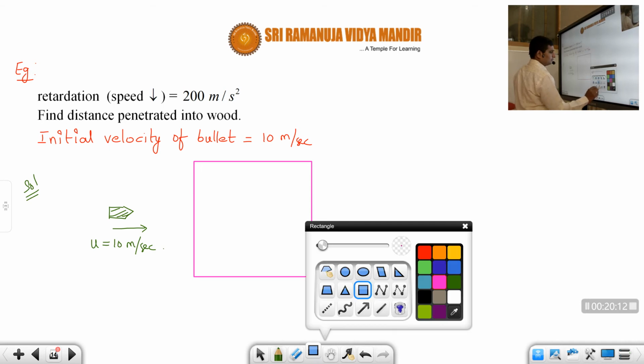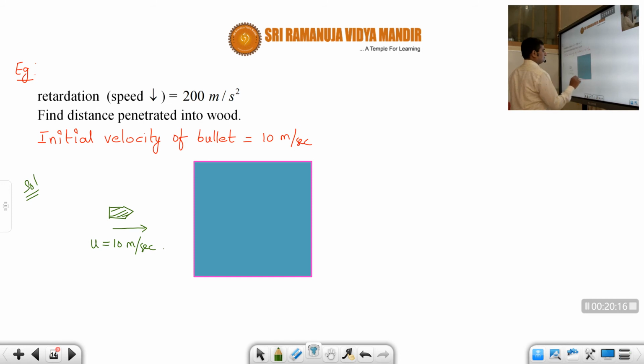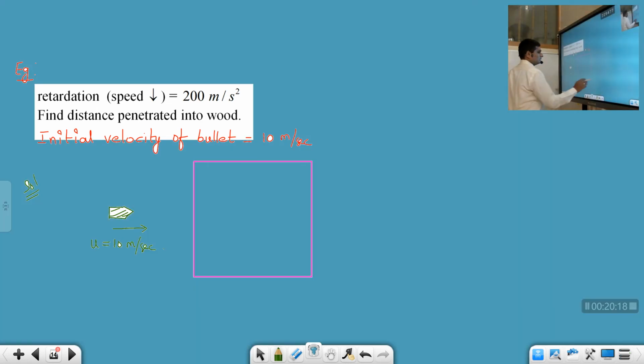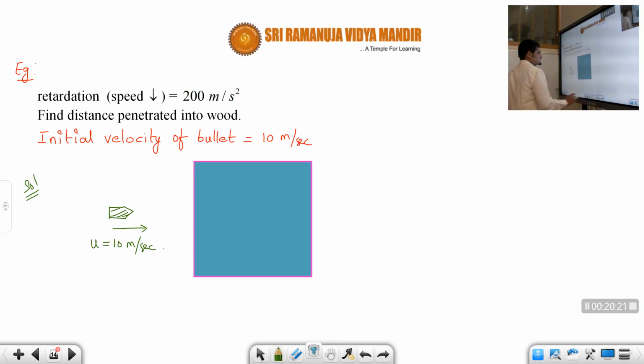It is traveling with the velocity of 10 meters per second. So now it is traveling like this, students. This is called a tree trunk.